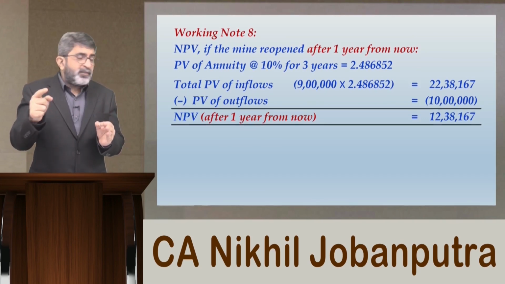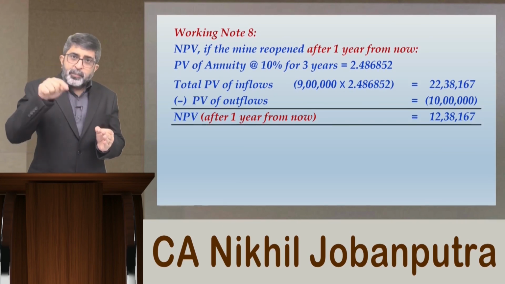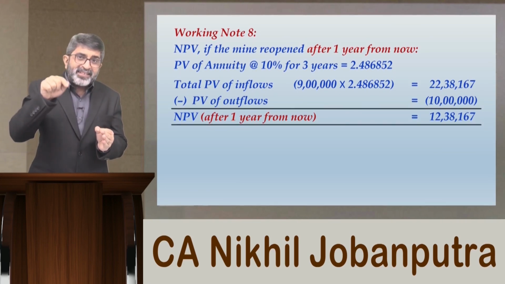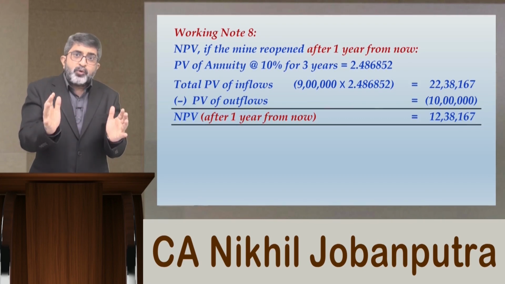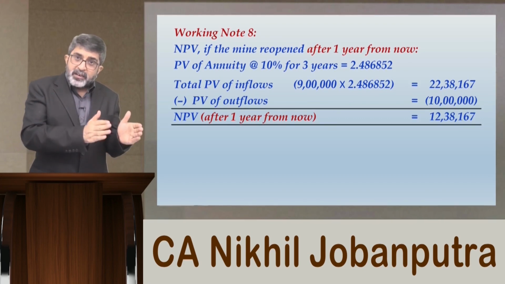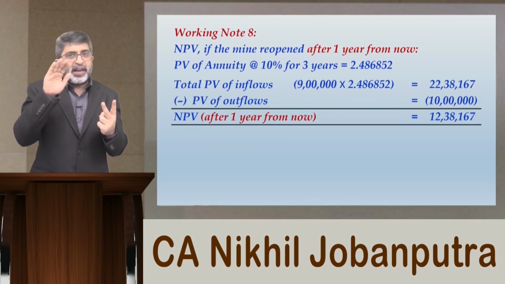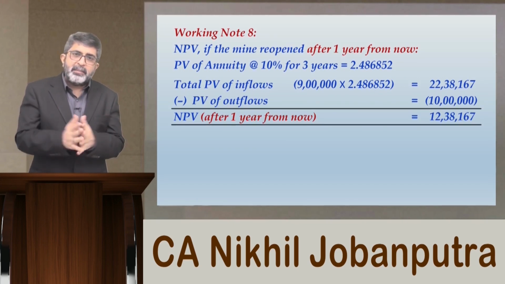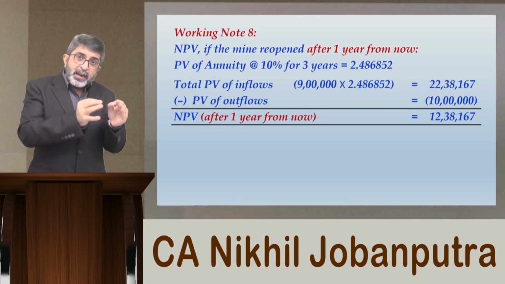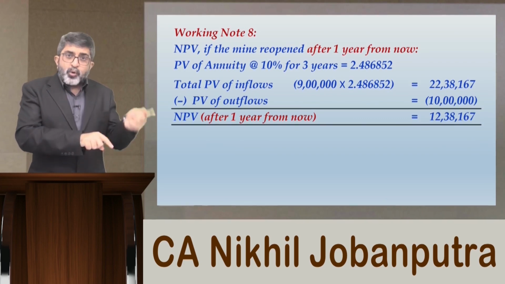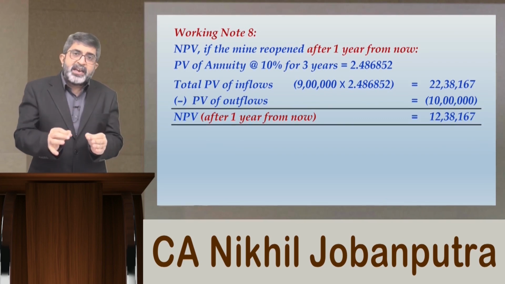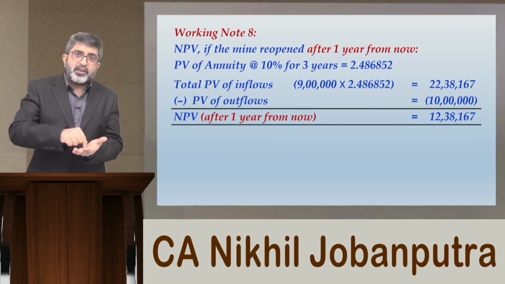So 0.5 multiplied by this NPV plus 0.5 multiplied by 0 NPV would give you the expected NPV after 1 year, because there can be two possibilities, the price may rise, the price may fall, with equal probabilities of 0.5 each. Then you get the expected NPV after 1 year, discount it further by 1 year, and then you will be getting the expected NPV in today's terms.